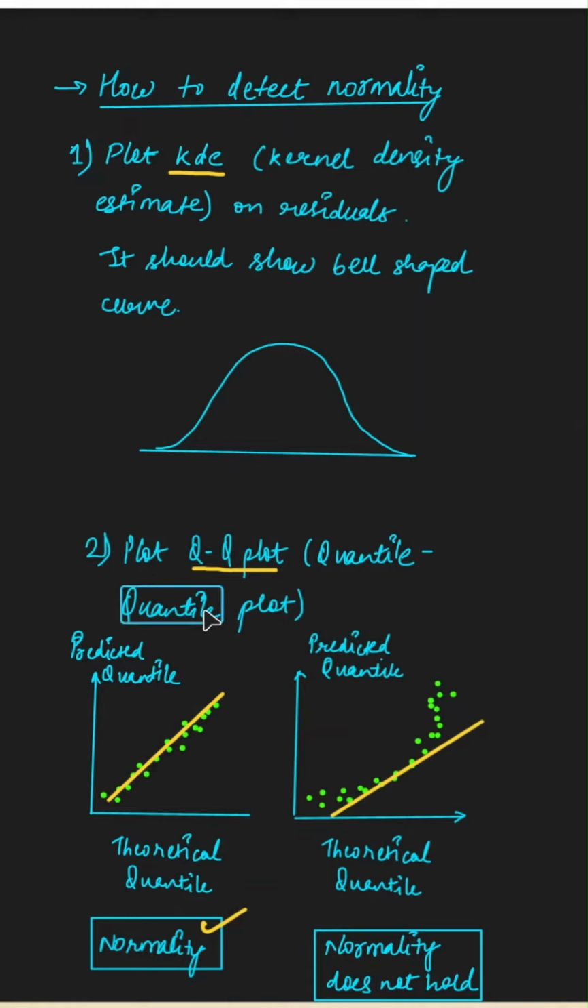Otherwise, the second approach is to plot a QQ plot, which is short form of quantile-quantile plot. In this, on x-axis, we plot the theoretical quantile, and on y-axis we plot predicted quantile. And if the data comes in a straight line, then we say that it has normality. Otherwise, if it can't fit into a straight line, then we say the data is not having normality.